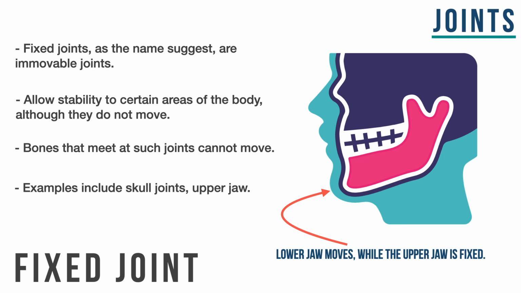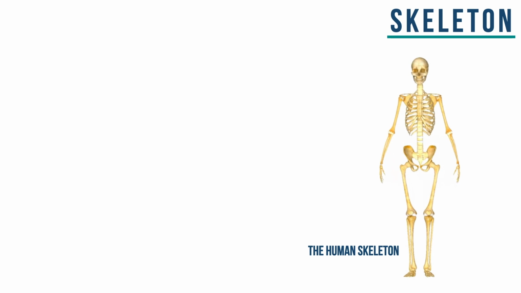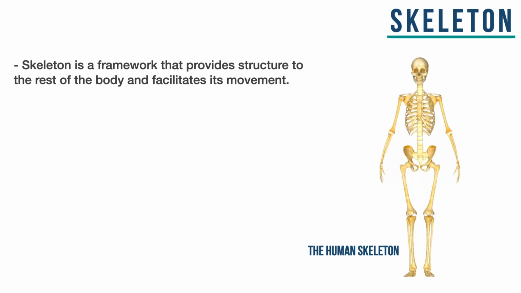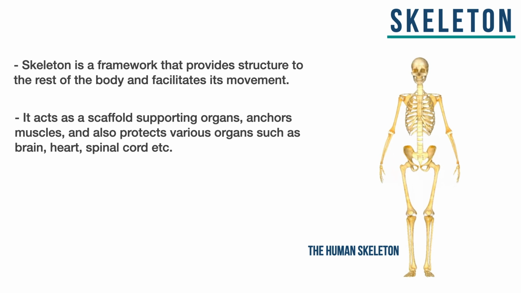So far, we saw how different types of joints are holding all small and big bones inside our body. They play a fundamental role in providing us with the framework for our bodies to exist and sustain themselves. The framework that we are referring to here is basically the skeleton. Its purpose is to provide a structure to the body and facilitate its movement also at the same time. Further, it also provides support to the organs and muscles as they rest on it and protects various organs of the body such as the heart, lungs, brain, the spinal cord, etc.